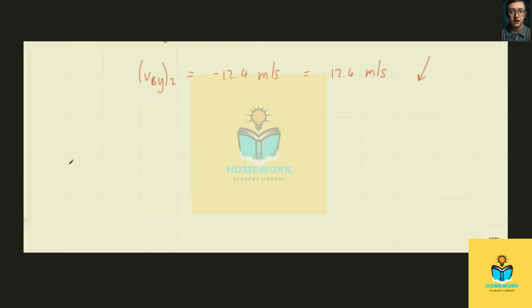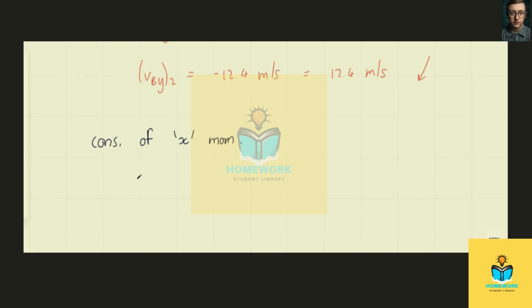We can now find the x components by again using the conservation of momentum, but now in the x direction. Since no impact occurs along the x-axis, the component of velocity of each disk remains constant before and after the impact.